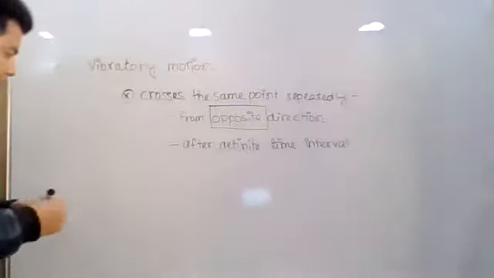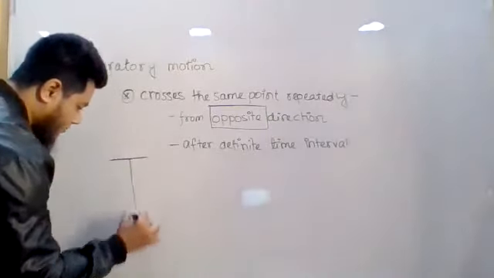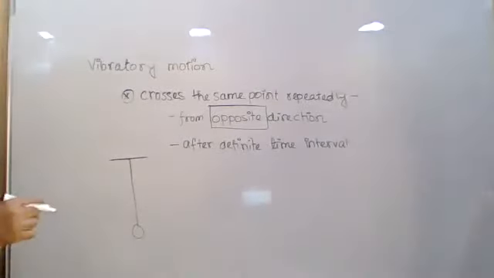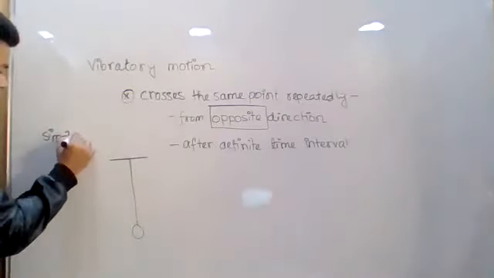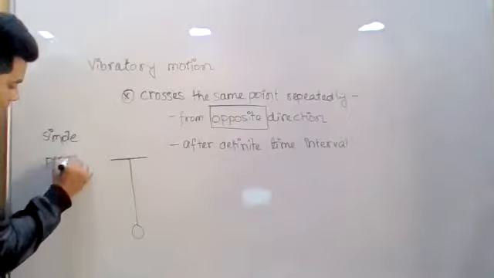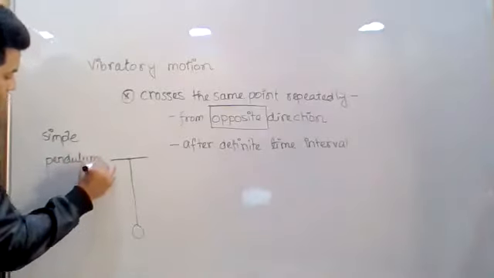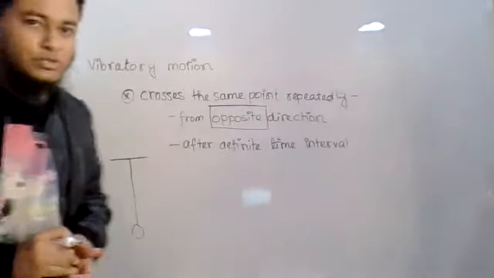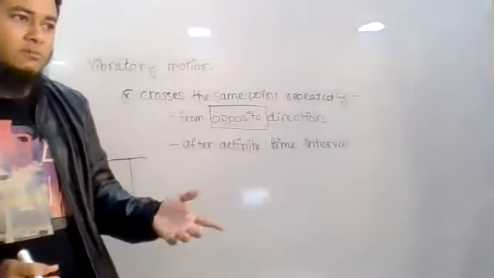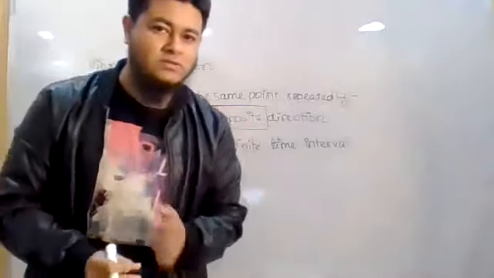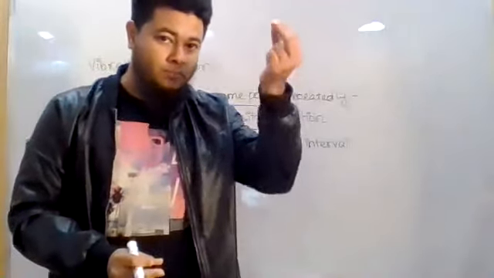So the example of this type of motion, I can say, is a simple pendulum. There are some pendulum clocks actually. If you have seen, I don't know whether it is available in Bahrain or not, but in my childhood, in many of the houses, I used to see this wall clock. It's very big.